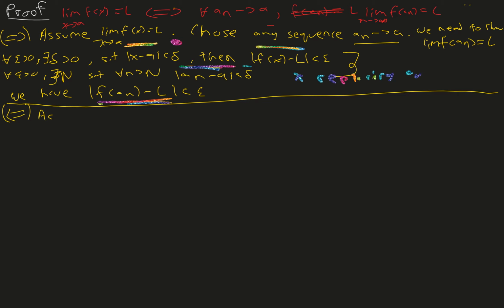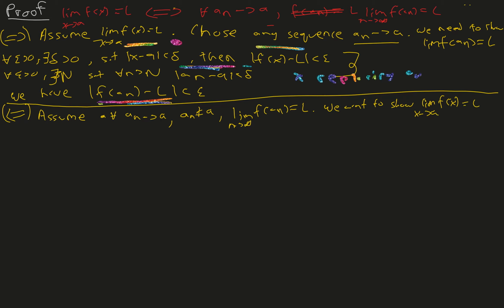So assume that for all sequences a_n which tend to a, and none of these sequences equal to a, because that's the technicality we had in the functional limits, remember, the limit of f of a_n is equal to L as n approaches infinity. So we want to show that the limit of f of x as x approaches a is equal to L.